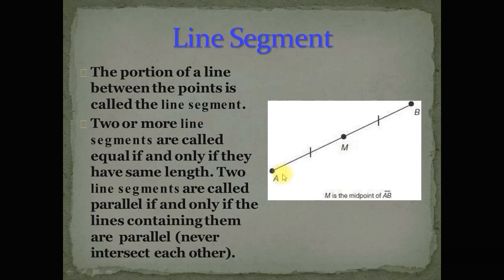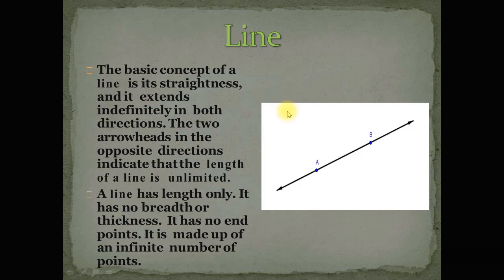So this is the first direction, and this is the end of the line segment, and this is the other direction, and this is the end of this line segment. These two endpoints represent that a line segment has endpoints, and a line has no endpoint, because in the line, in both directions, we use an arrowhead.